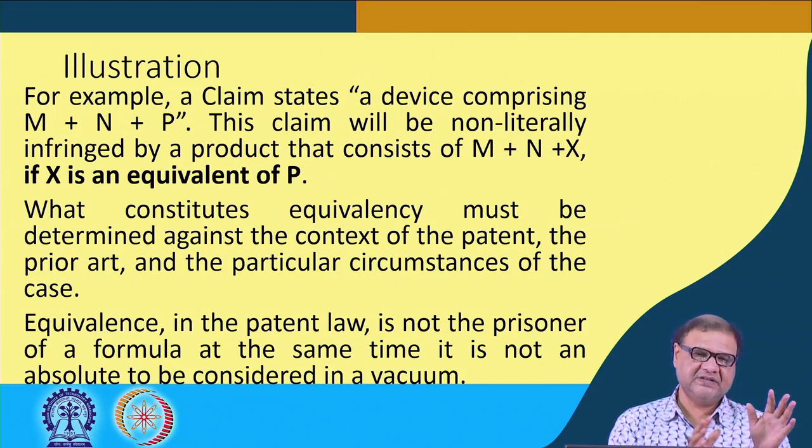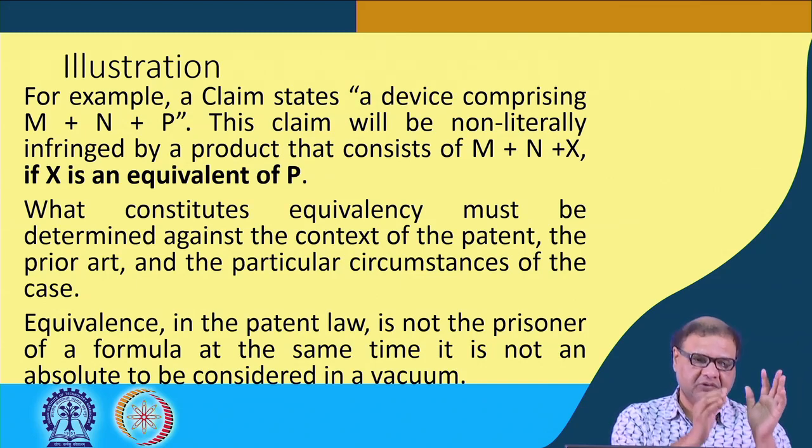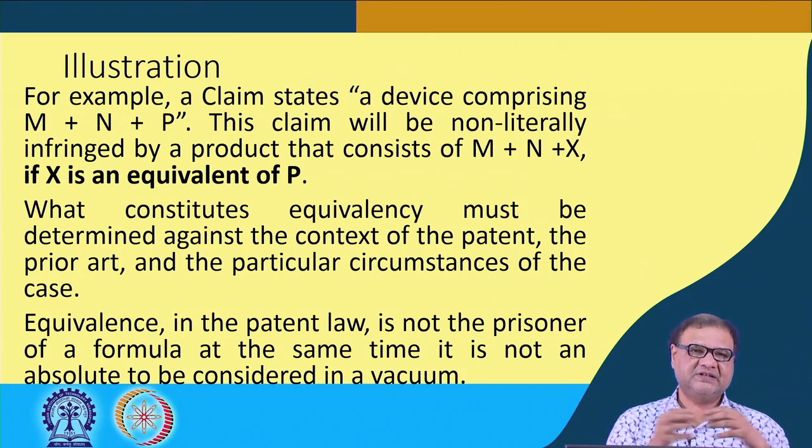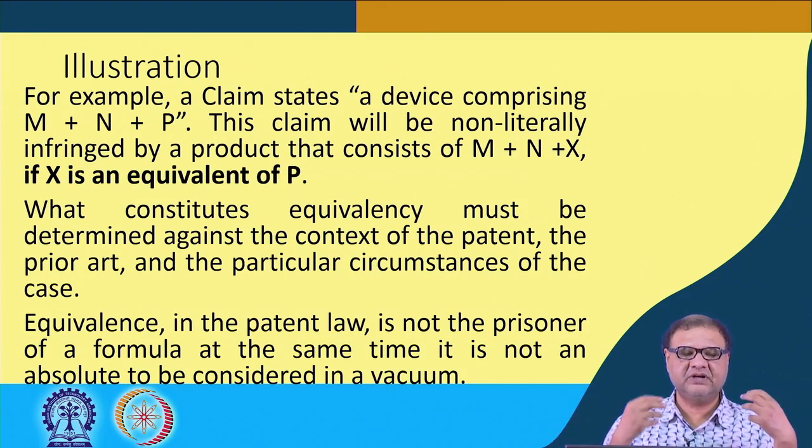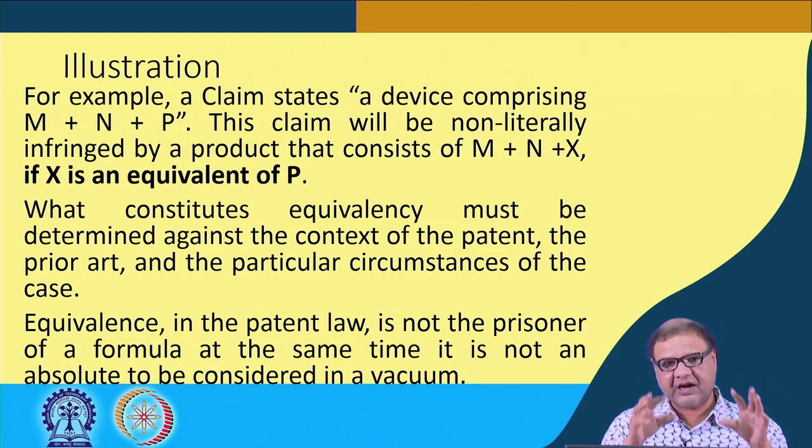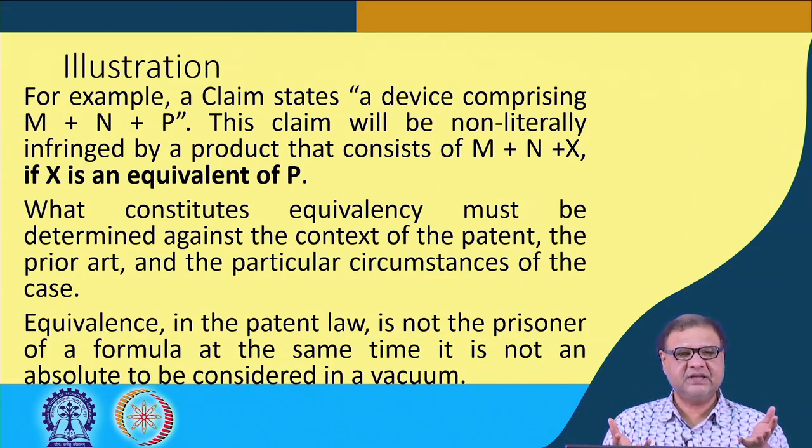So, there are guidelines, but there is no straitjacket, one-time formula to determine what is equivalent and what is not equivalent. These guidelines have to be looked into in view of the prior art which was existing, the particular circumstances of the case, and the context of the patent.